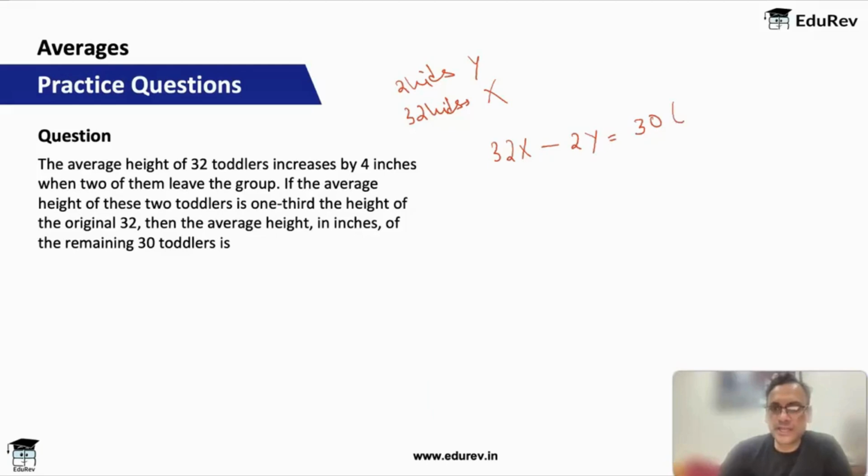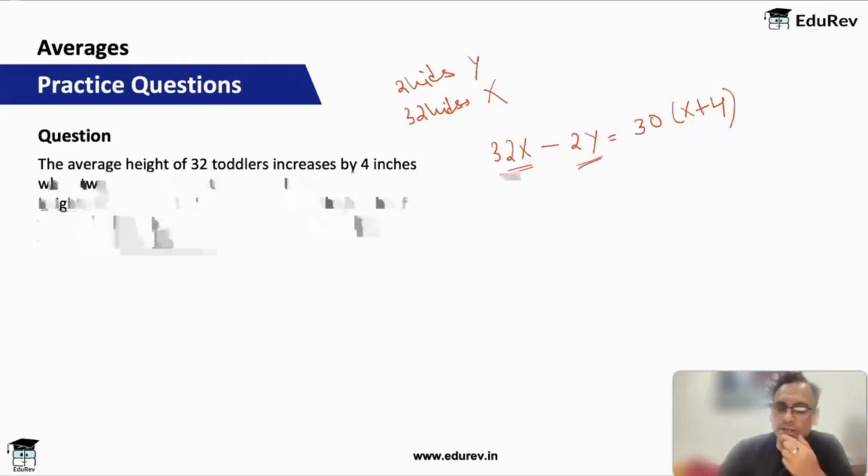That means earlier it was x, now it will be x plus 4. This is the equation. I hope this equation is clear. We have converted average to total. So the average height of 32 kids was x, so the total height was 32x. Okay, the sum. 2 toddlers leave. Their average height is y. So the total height is 2y.